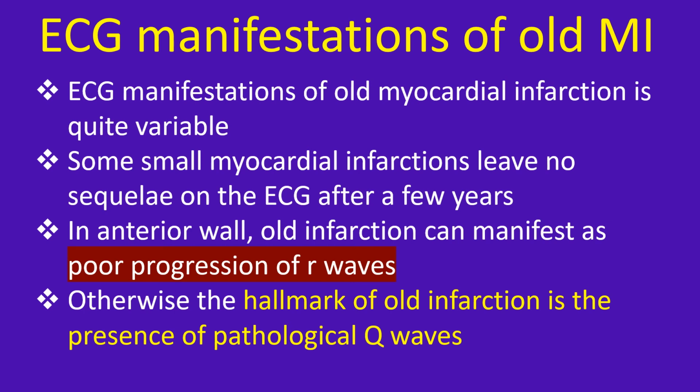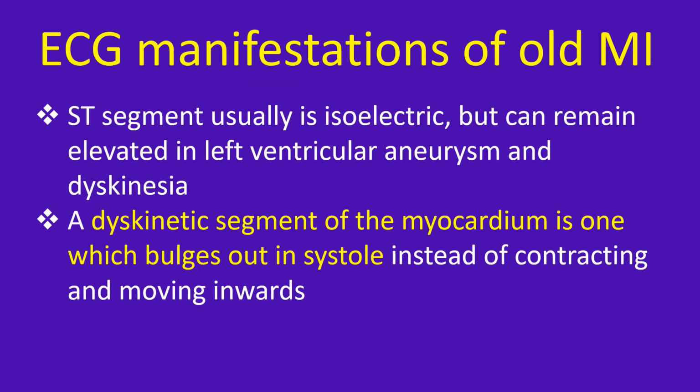In anterior wall infarction, old infarction can manifest as poor progression of R waves. Otherwise, the hallmark of old infarction is the presence of pathological Q waves. ST segment usually is isoelectric but can remain elevated in left ventricular aneurysm and dyskinesia. A dyskinetic segment of myocardium is one which bulges out in systole instead of contracting and moving inwards.